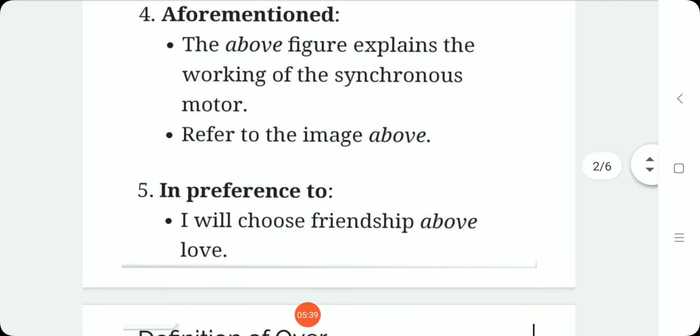Next one, aforementioned. The above figure explains the working of the synchronous motor. You must have seen things like this in your books: the above picture represents, the above image represents, the above example represents. You might have seen this in your textbook itself. Refer to the image above. Next one, in preference to. I will choose friendship above love. So that is in giving preference.